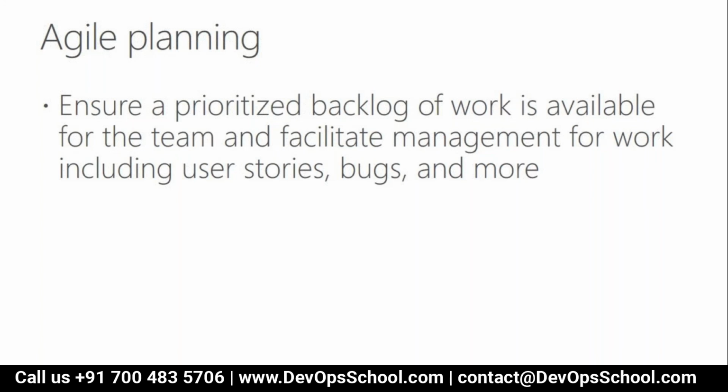So what are the terminologies we have just now discussed in agile planning? Please note down. First one is epic. Second one is user story. After that, bug, error, fault, and fault tolerance. Correct, Avilas?